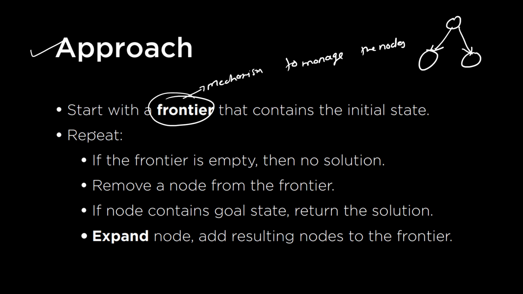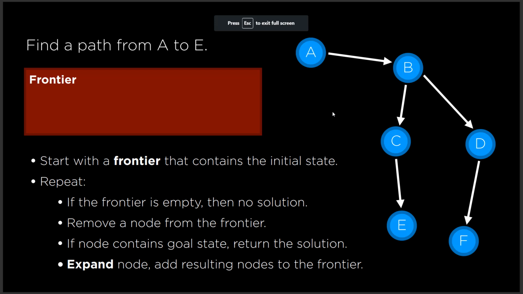So these are our important steps. If the frontier is empty, then there is no solution. If I reach here and don't have any further path to go, then there is no solution. Then we remove a node from the frontier. If the node contains the goal state, then return the solution. Otherwise expand the node and add the resulting nodes to the frontier. Just go through it, we're going to discuss it with the help of an example.